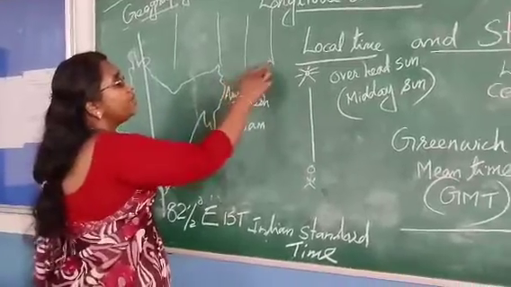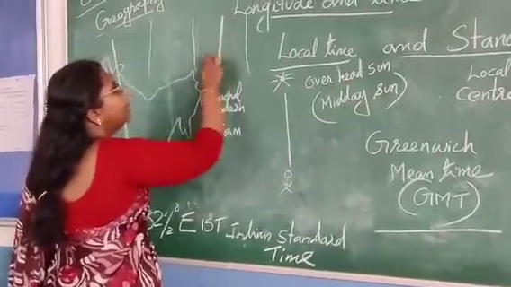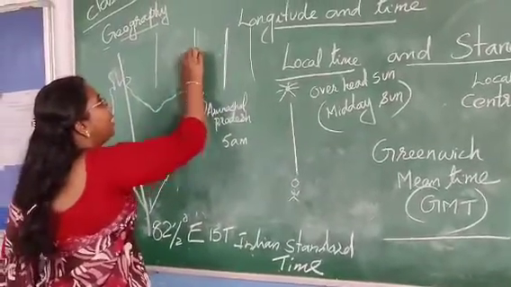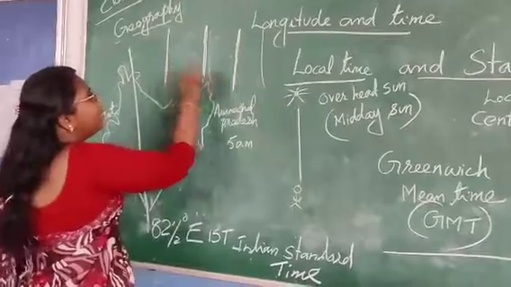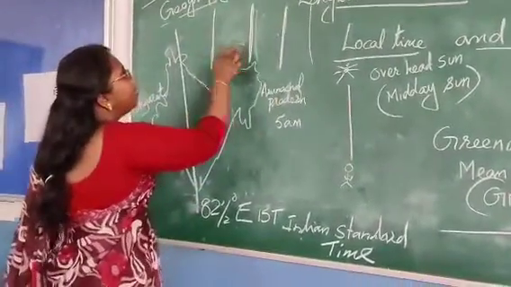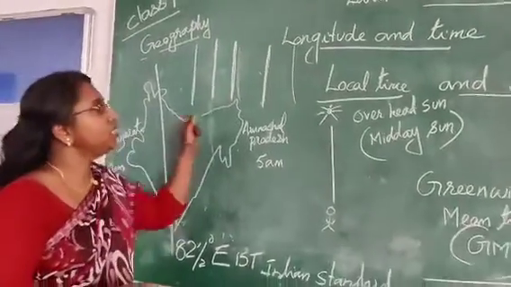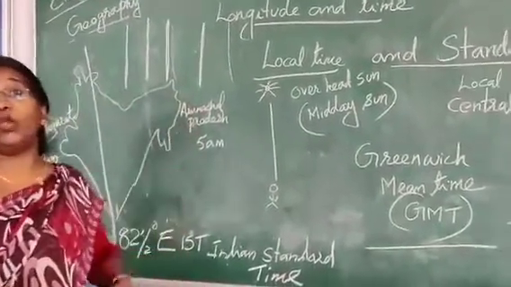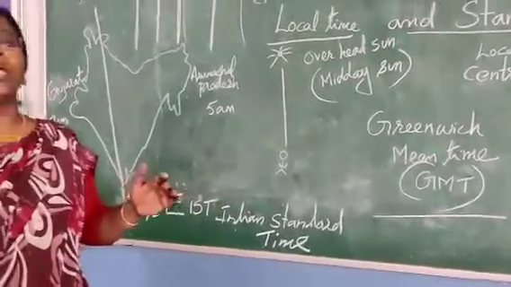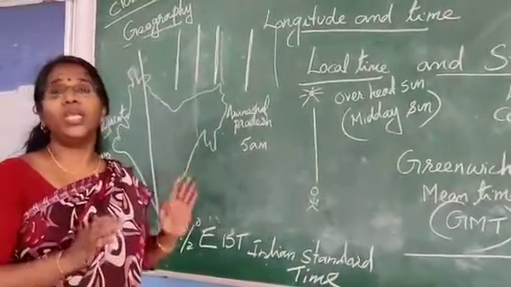So some countries have more than one central meridian. This many areas follow the local time of this meridian, and these areas follow the local time of another meridian. That means in Russia and Canada, because of the large longitudinal extension and the largest area, they have more than one time zone.